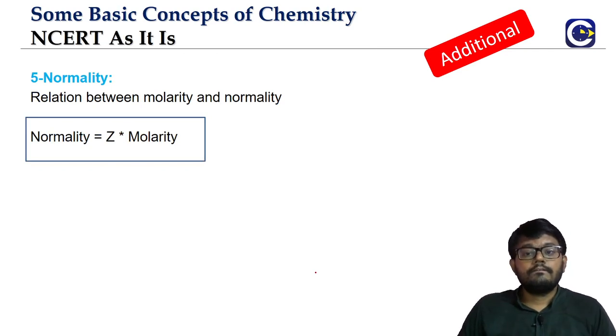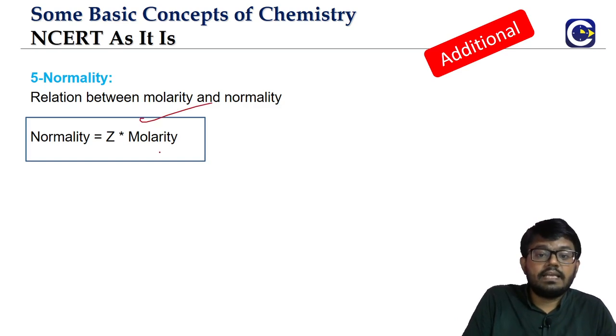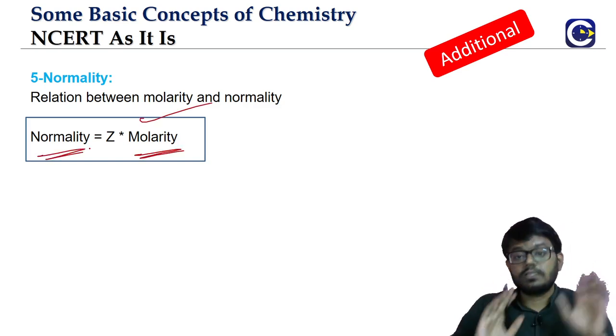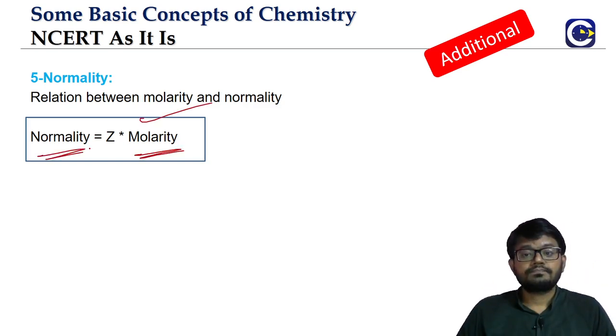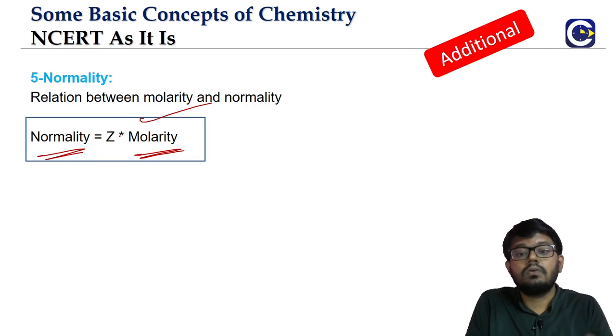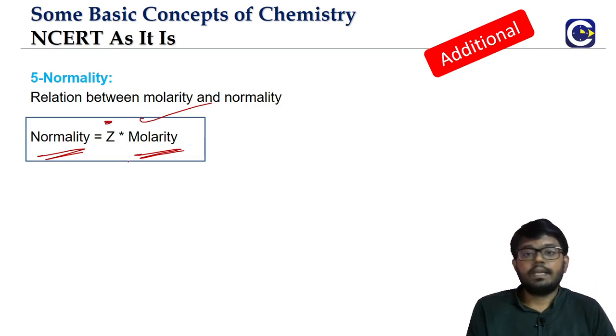Now for a solution, we can define molarity as a concentration term and also normality as a concentration term. They are related. Normality will be equal to Z factor into molarity. For any solution, the normality value will be equal to Z factor into molarity.